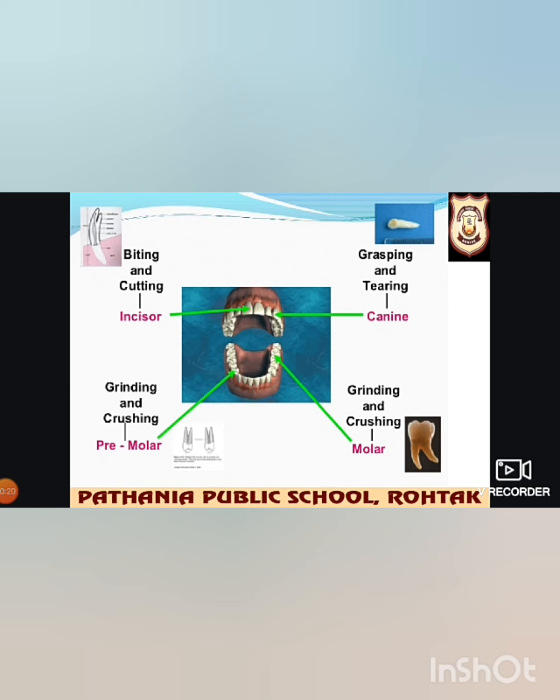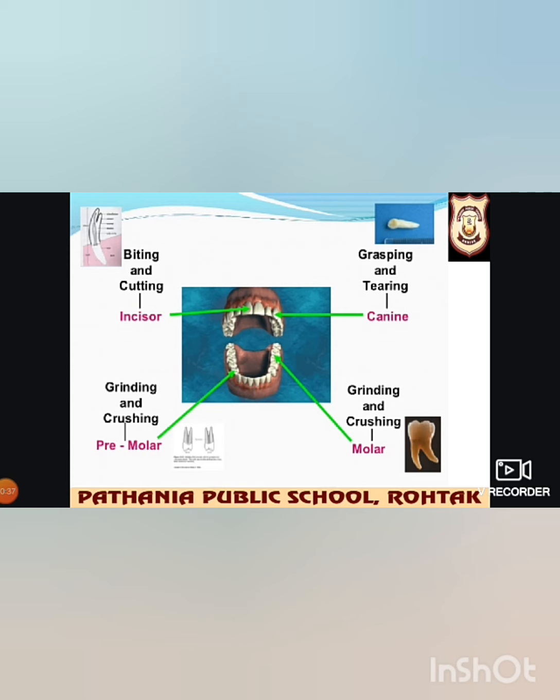Next one is canines. These are known as tearing teeth, and these are present on either side of the incisors. They are 2 in number in each jaw. These are sharp and pointed teeth which help in tearing the food.